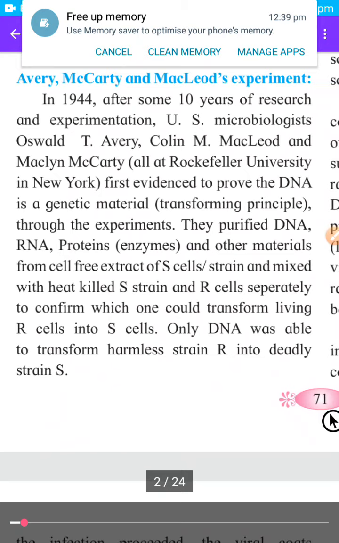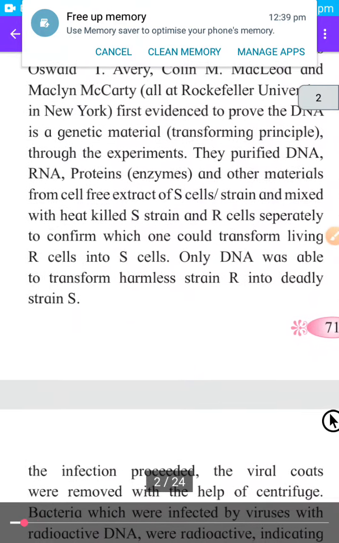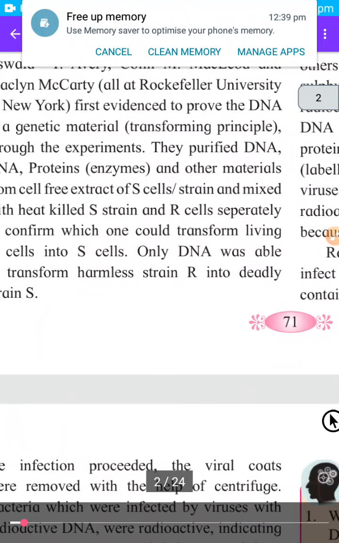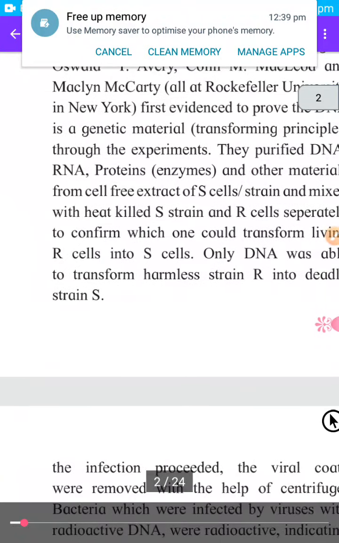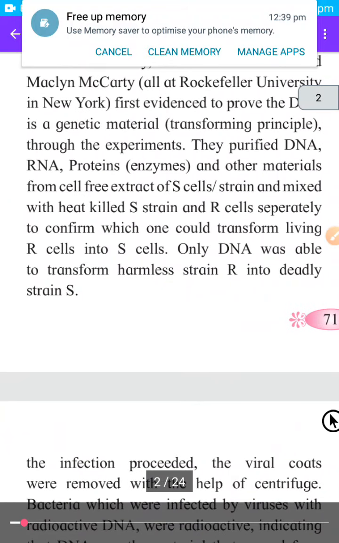Their experiment was very simple. They purified DNA, RNA, proteins and other materials from the cell-free extract of S cell strain and mixed them with the heat killed S strain and R cell separately to confirm which one could transform living R cell into S cell.